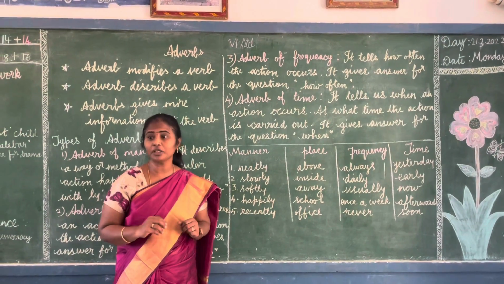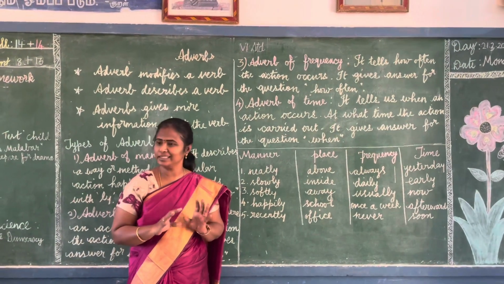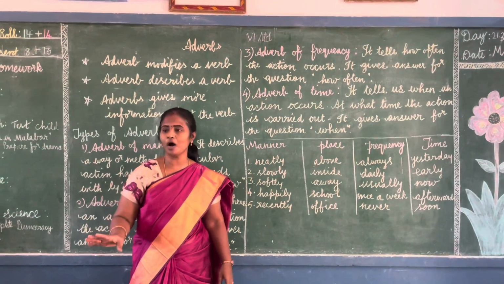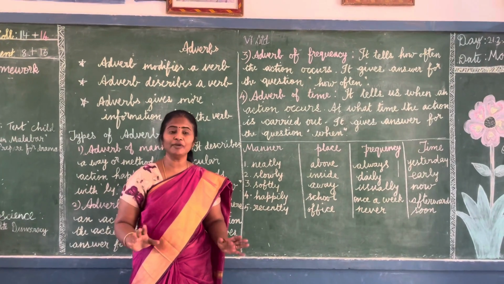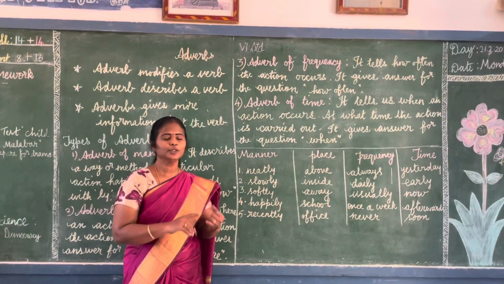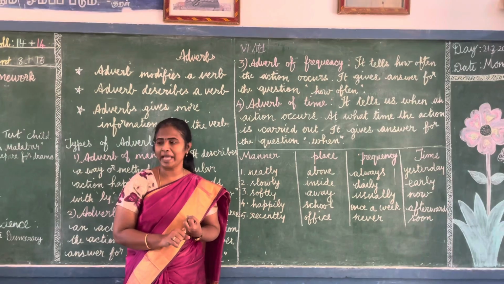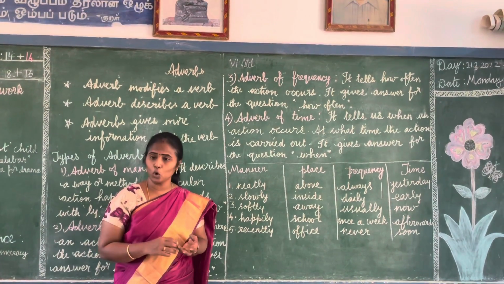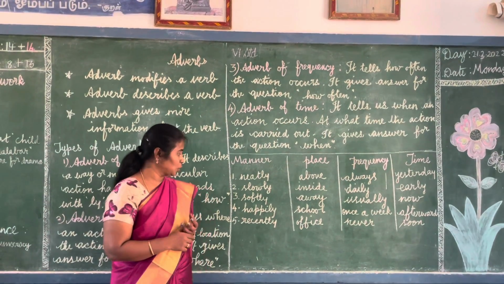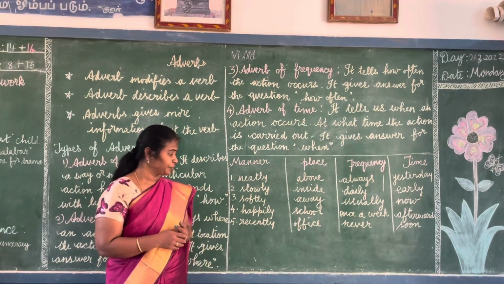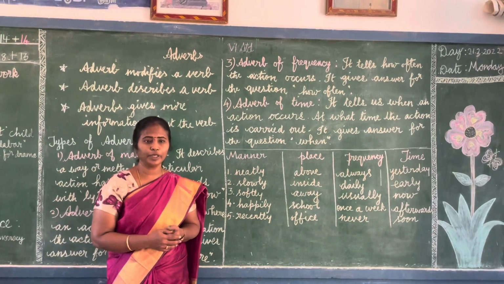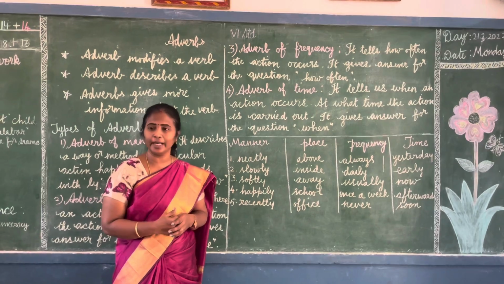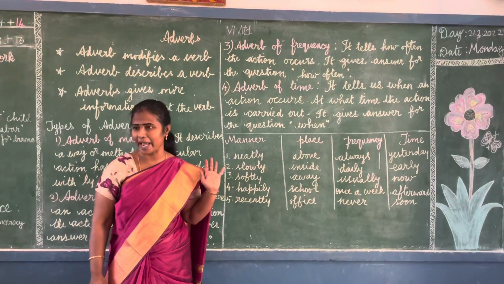Like that, he worked hardly. Ly should not be added for hard. We should say he worked hard only. So for fast and hard, ly should not be added. For other adverbs like slowly, softly, loudly, happily, sadly, unexpectedly, we have to add ly for adverb of manner.